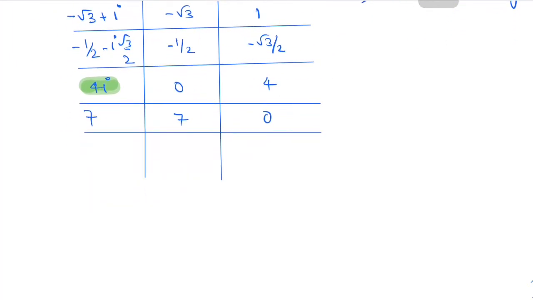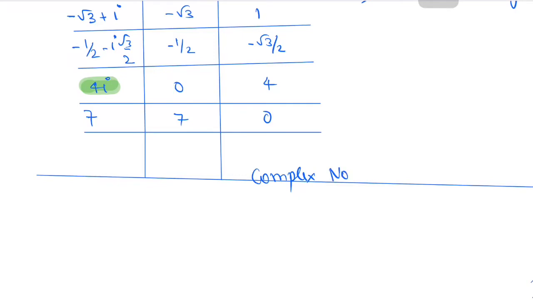Again, we can classify complex numbers as purely real complex numbers. Purely real complex numbers are those complex numbers which have imaginary part 0.